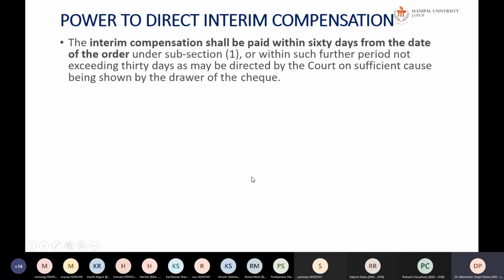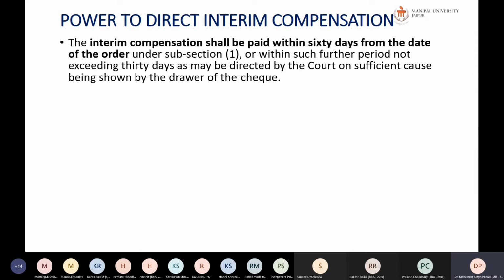When it is proved that the check has been bounced, and it will take time for the process of the court, the court in that case can give a verdict providing interim compensation also. Interim compensation shall be paid within 60 days from the date of the order, or within such further period not exceeding 30 days as may be directed by the court on sufficient cause being shown by the drawer of the check.